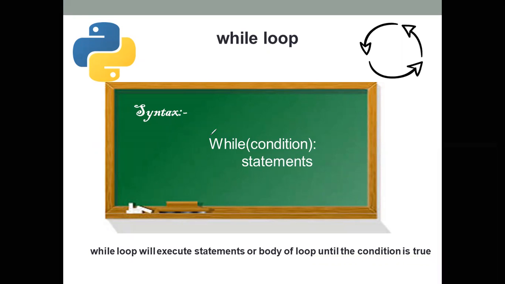This is the keyword while, then condition. If the condition is true, then the statement will execute. If we have not mentioned how many times the loop will be executed, then we prefer to use the while statement.